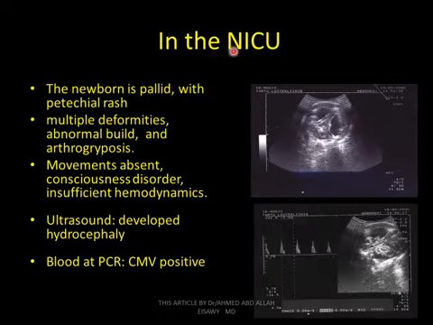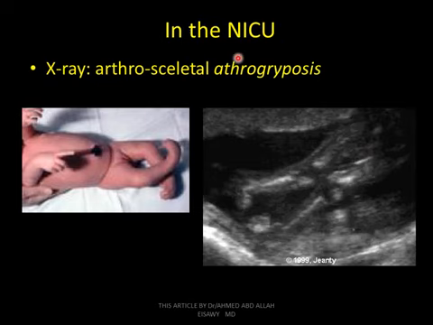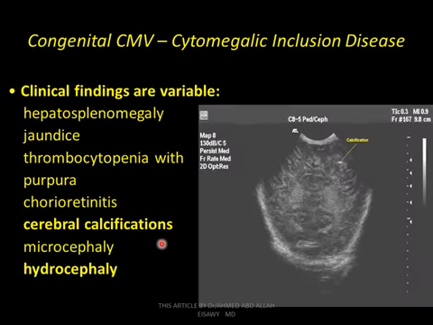In the ICU, the newborn had a palate with petechial rash, multiple deformities, abnormal palate and arthrogryposis, absent movements, consciousness disorders, and insufficient hemodynamics. Ultrasound followed: hydrocephaly. Blood PCR: cytomegalovirus positive. In the ICU, X-ray shows arthrogryposis. This is a case of cytomegalovirus infection. Congenital cytomegalovirus, cytomegalic inclusion disease.